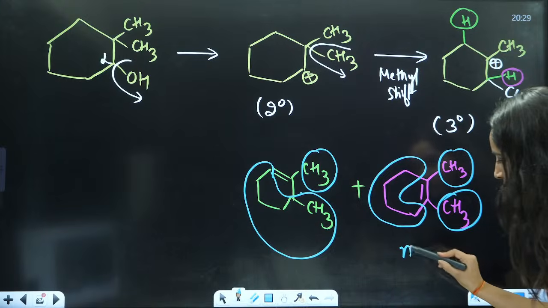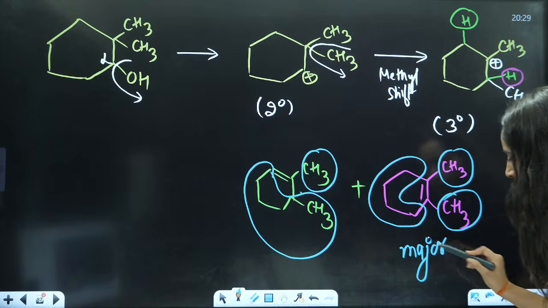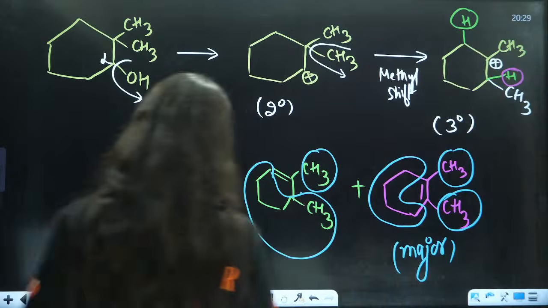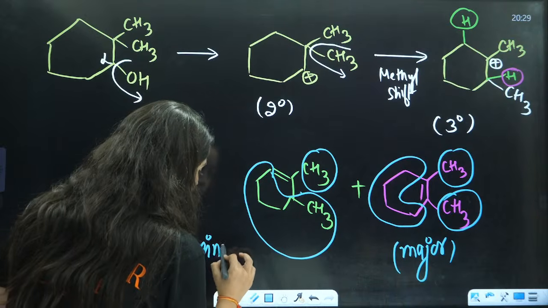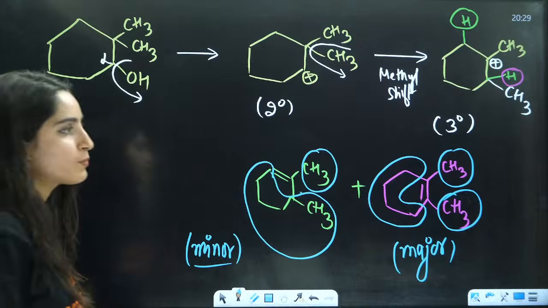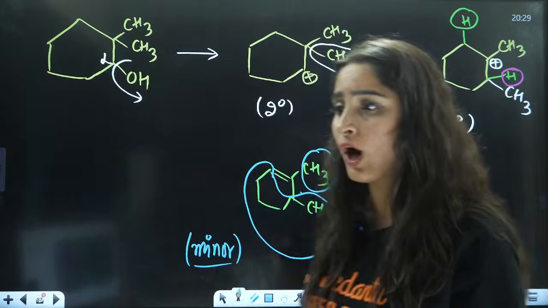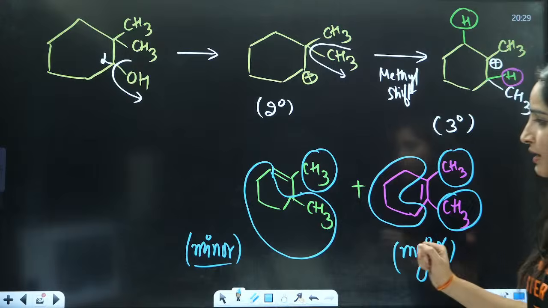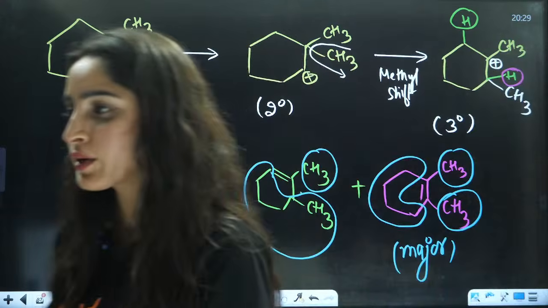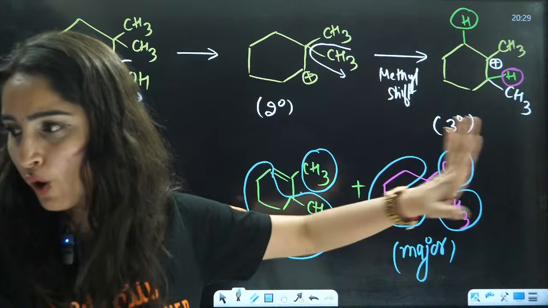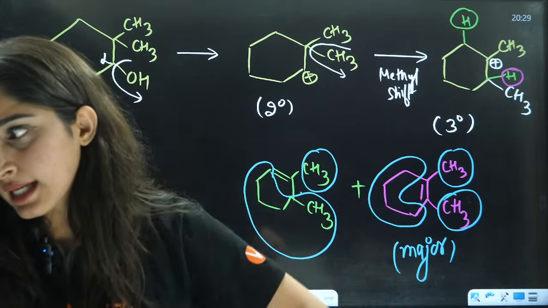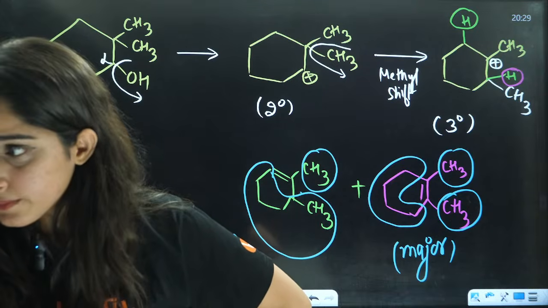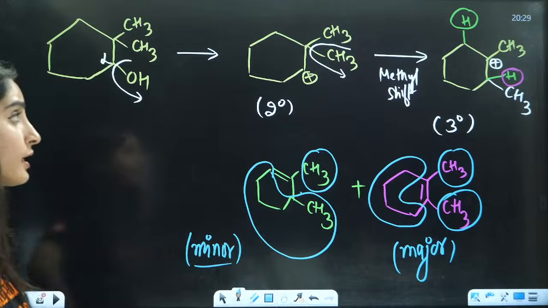So that means this is going to be the major product, and this is going to be the minor product. Understood or not? This is going to be the major, this is going to be the minor. Now students, tell me, is this thing clear to you or not?